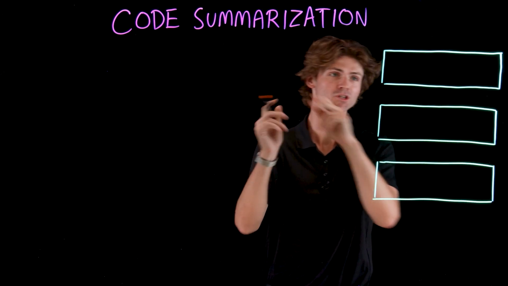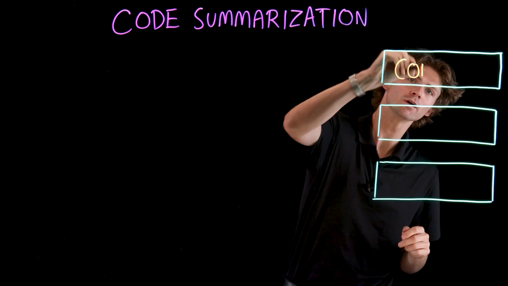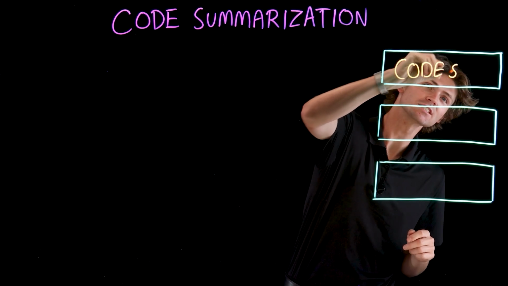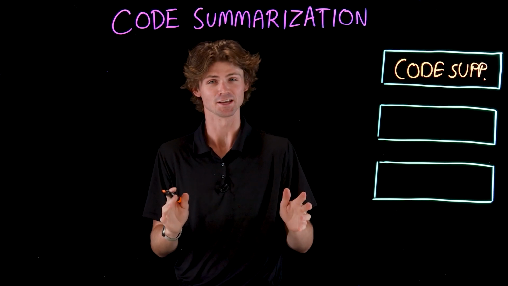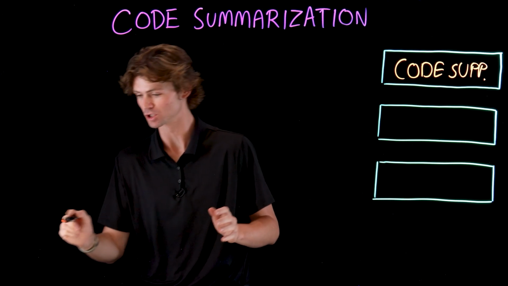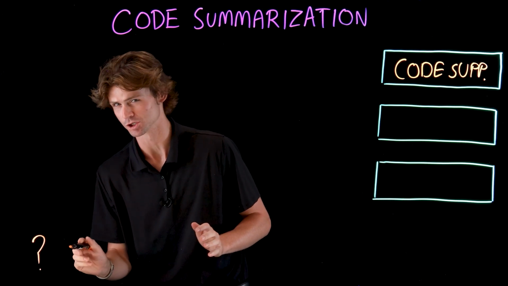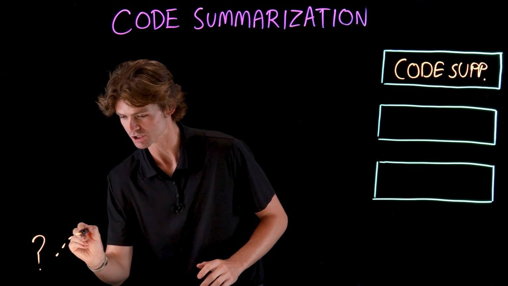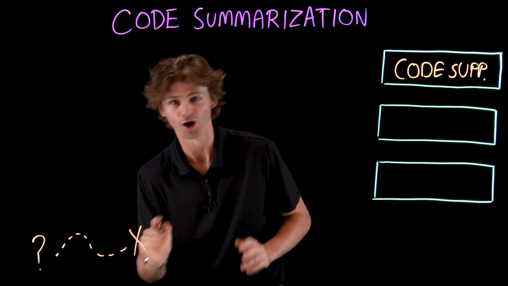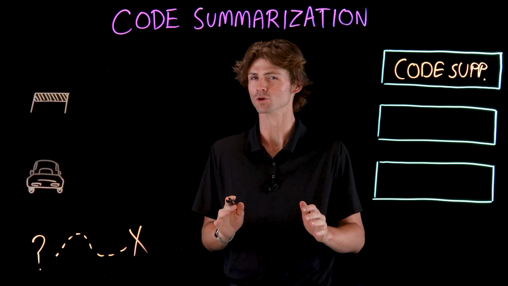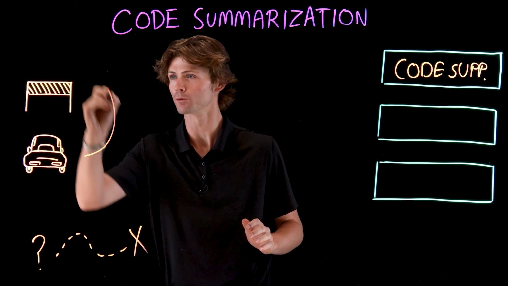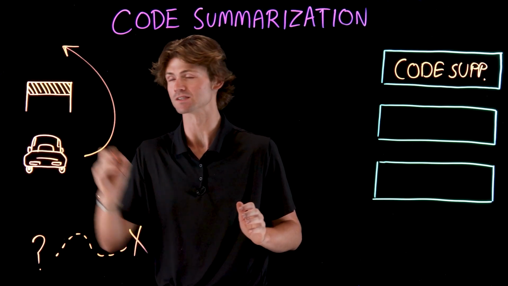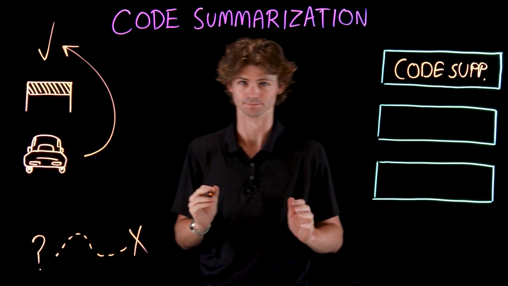Users can use code summarization for code support to get snippets of code that they can then use or modify as needed. Say you need help getting started with a project and you're not quite sure where to go. Code summarization can help you get going on the right track. Or say along the way you get stuck. You can use code summarization to get around roadblocks and keep yourself progressing toward a solution.